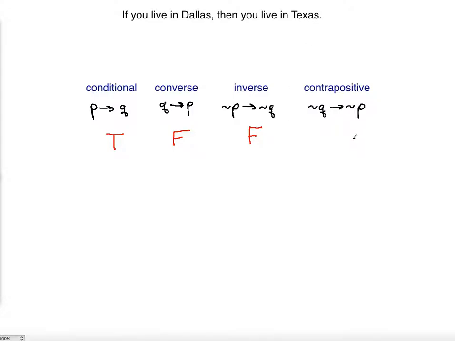And the contrapositive, finally, is when you switch the order and you also negate both. So basically what it reads is, if you do not live in Texas, then you do not live in Dallas. And that's 100% true, because if you do not live in the state of Texas, how can you possibly live in one of its cities, Dallas? So it happens to be true.